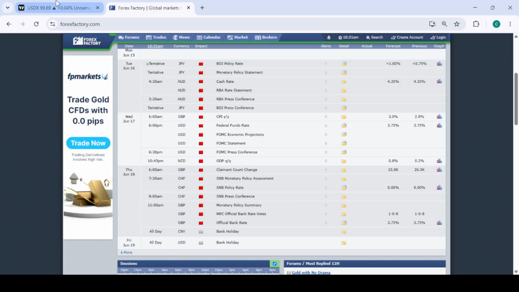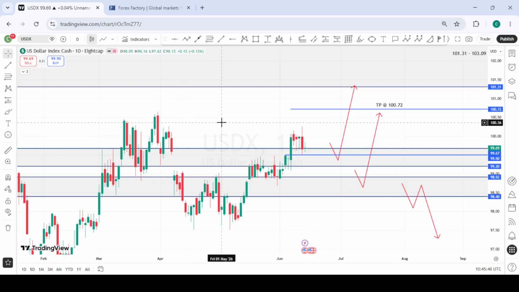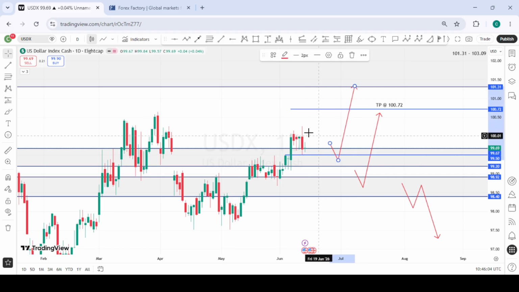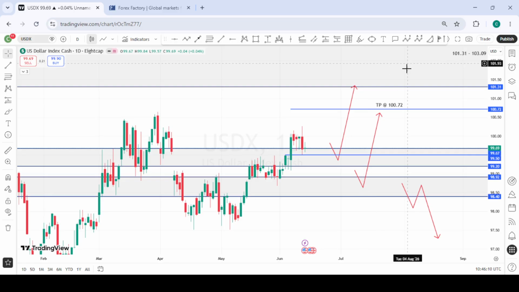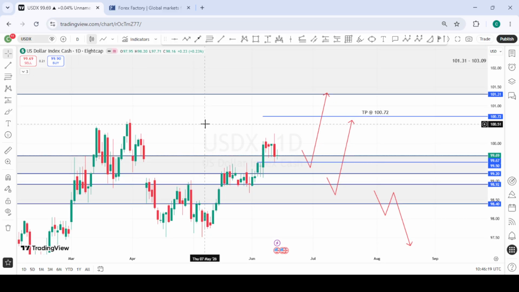So let's see what we have for the coming week on the charts. This is DXY. Last week we were anticipating that price was going to pull back into this area of interest to give us some buying opportunities to the upside. We got this pullback, but I think price might pull back a bit deeper into the zone before we can see some reactions to the upside. So going into next week, we are either going to see a deeper pullback into this zone before we see the move up, or price can also pull back all the way to this second zone below and give us some reactions to the upside. Should price break below this zone to the downside, then we know we are moving bearish. Until then, we are still having a bullish sentiment for DXY for the coming week.